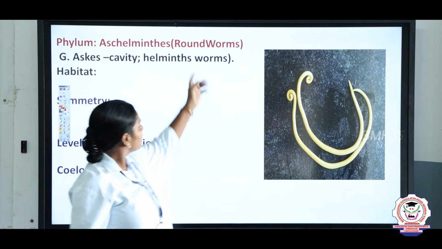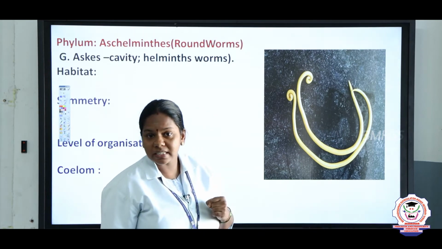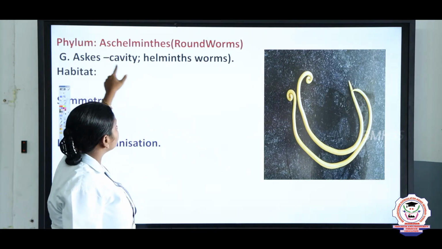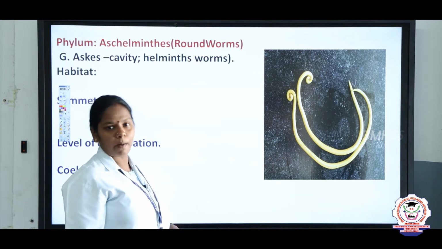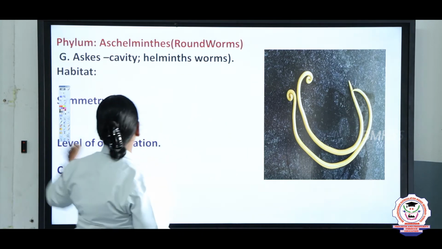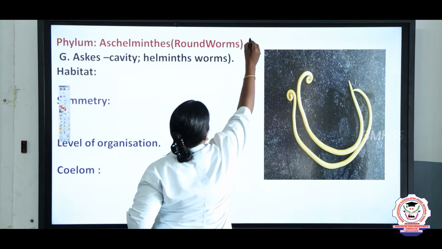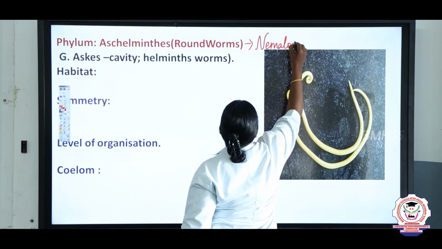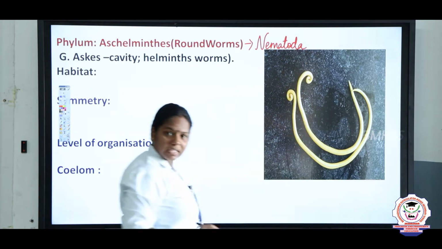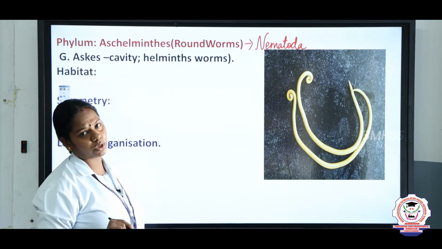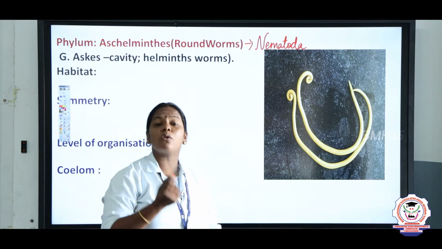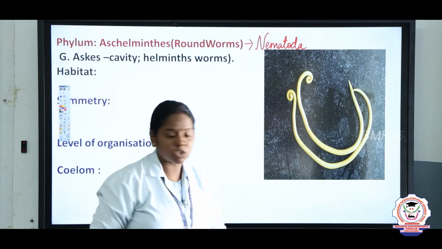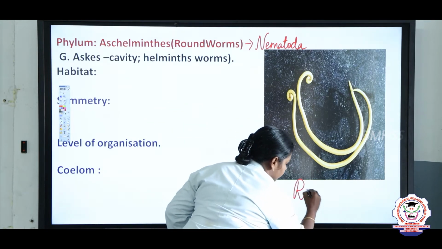So first, why is it called Aschelminthes? Because in Greek, asch refers to round, asch refers to cavity, helminth means worm, and previously this phylum was called Nematoda. What is the phylum name, children? Nematoda. Previously phylum Aschelminthes was named as phylum Nematoda, and their body is round in shape. So we can call these organisms roundworms.